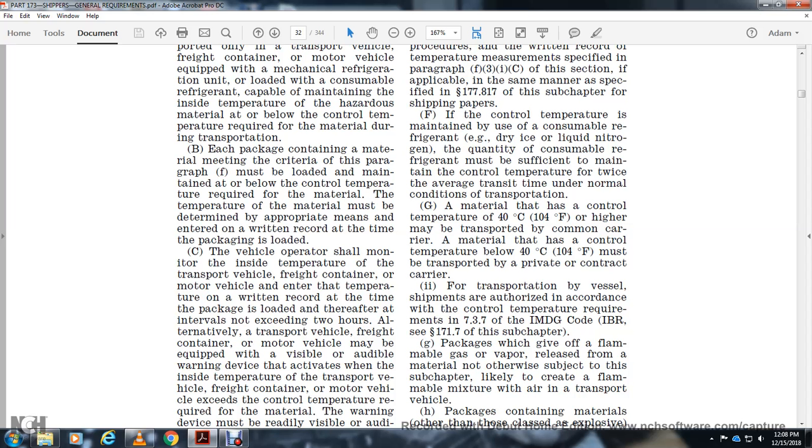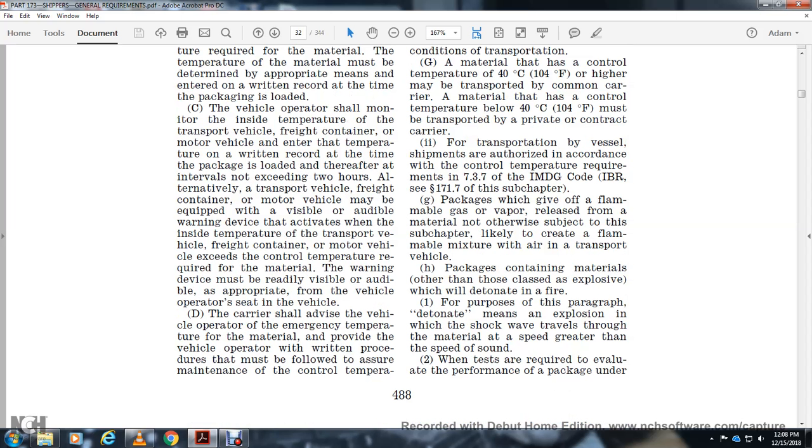For transportation by vessel, shipment is authorized in accordance with the control temperature provisions of the International Maritime Dangerous Goods Code. Packages that give off flammable gas or vapor, or release of the material not otherwise subject to the subchapter, likely to create flammable mixtures with air in the transport vehicle. Packages containing material, other than those classified as explosive, which would detonate with fire. For the purpose of this paragraph, detonate means an explosion with a shock wave traveling through the material at a speed greater than the speed of sound, when test is required.